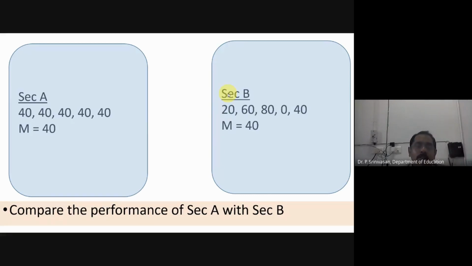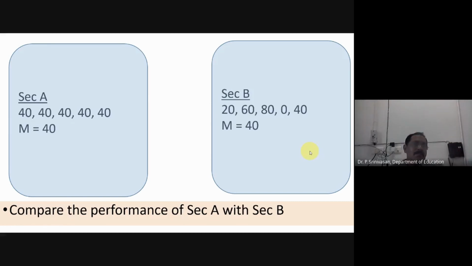In section A, all the 5 students have got 40 marks. Very good class. Everybody has got the same score, not even more, not even less, the average score across the class. Therefore, if you add and divide by 5, you will get the mean equal to 40. You see section B: one fellow is 20, the other is 60, the next is 80, the fourth is like me, 0 marks, and the fifth is 40. Add and divide by 5, you will get 40. So with mean alone, we cannot say the performance of any class.